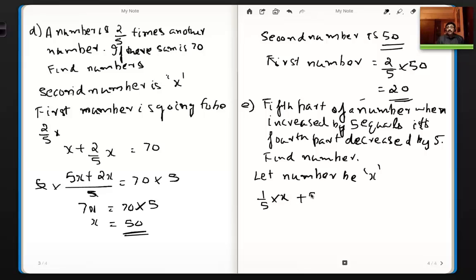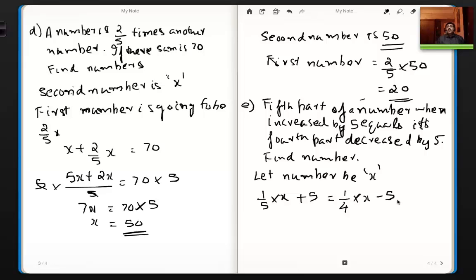Increased by 5, that is, you are adding 5 to it, is equal to the fourth part of the number decreased by 5. Now what is the fourth part of a number? It is 1/4. And how do you get it? 1 by 4 into x, decreased by 5. This is what it is.